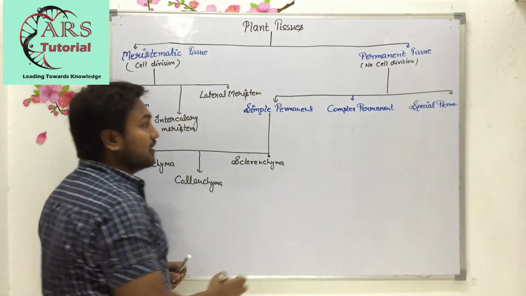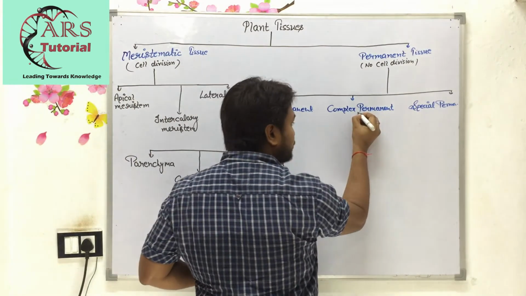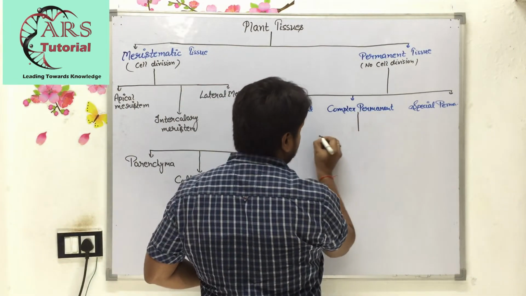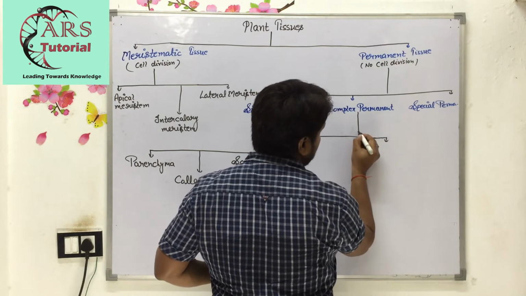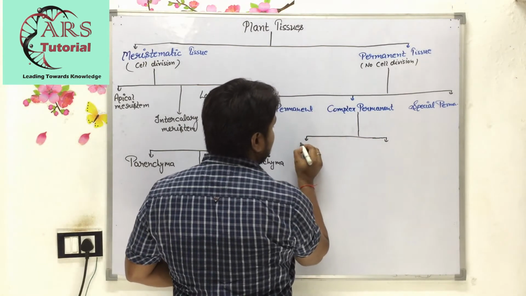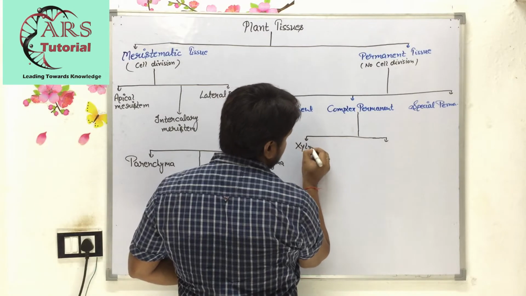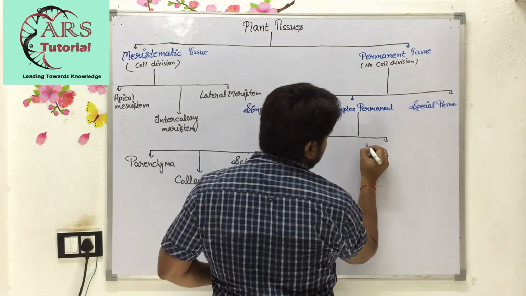Now complex permanent tissue is of two types: xylem and phloem.